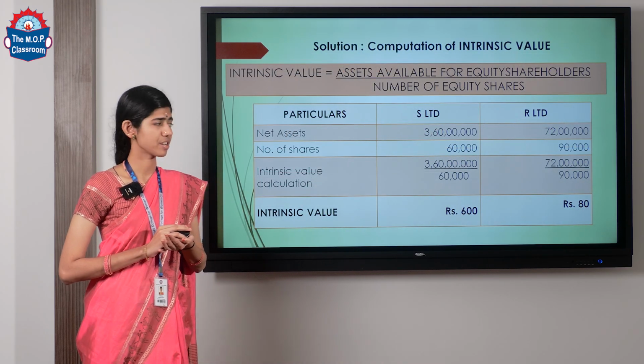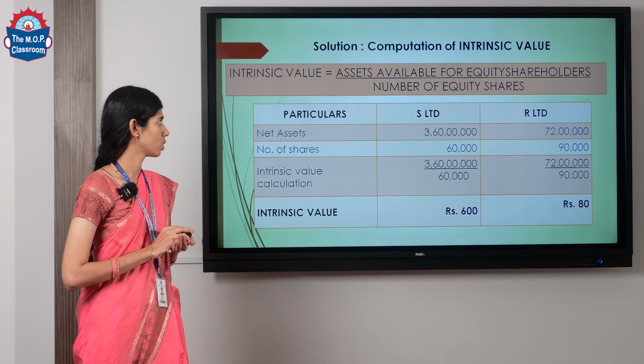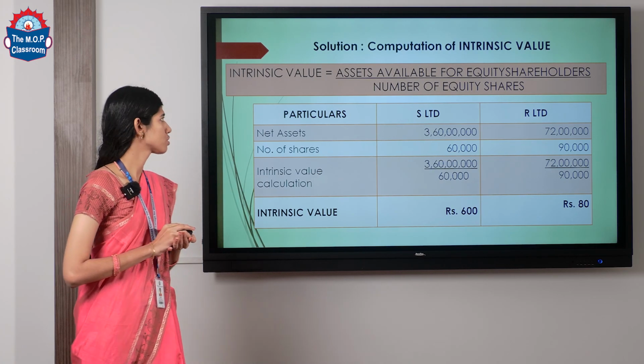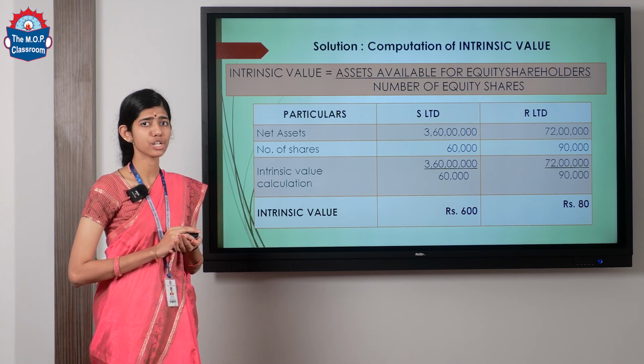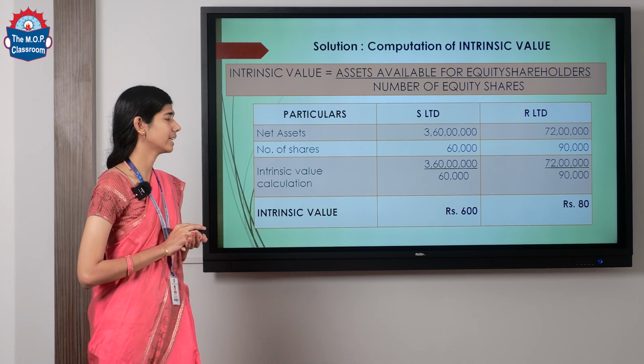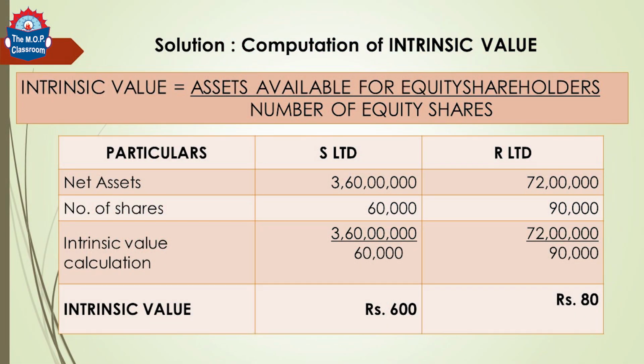Let us look at the first part: what is the intrinsic value of the companies? There is a formula for us. Intrinsic value is nothing but the assets available to equity shareholders divided by the number of equity shares. The net assets in S Limited are 3 crore 60 lakhs. For R Limited, it is 72 lakhs. The number of shares in S Limited and R Limited are 60,000 shares and 90,000 shares respectively.